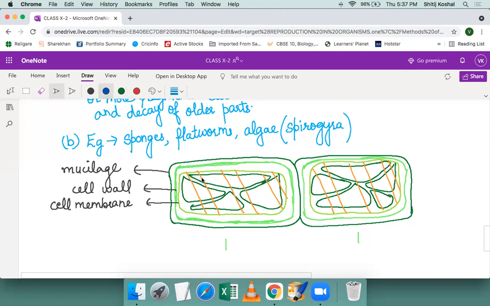Now cytoplasm will be present here in these strands, here also, similarly here. Inside these cytoplasmic strands, there are pyrenoids. The nucleus is present in the center of the cell here.